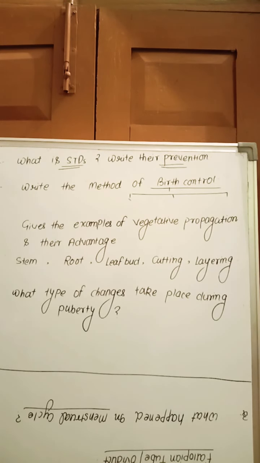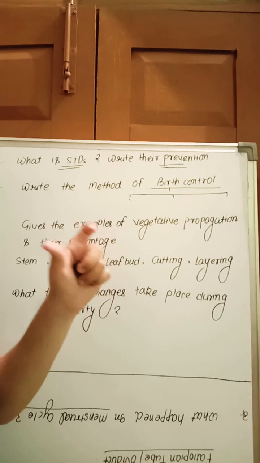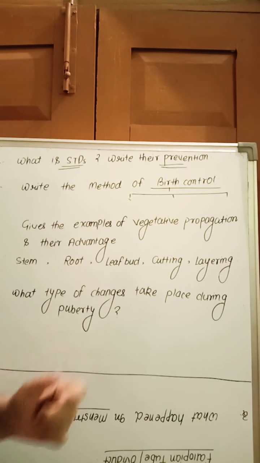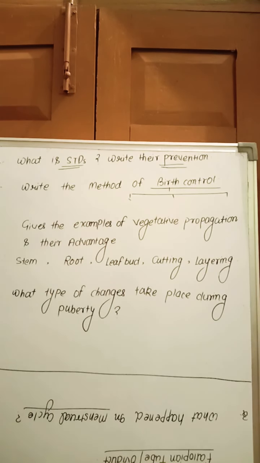What do you mean by vasectomy? A small portion of the vas deferens in the male is cut and tied, so the sperm cannot move and reach the uterus. In tubectomy, a small portion of the fallopian tube is cut and tied so the ovum cannot reach the fallopian tube. So those are three methods.